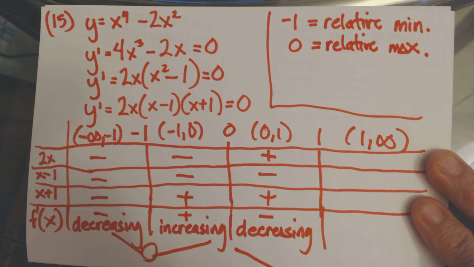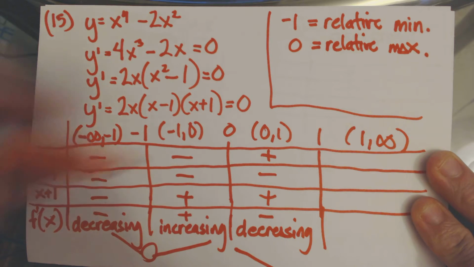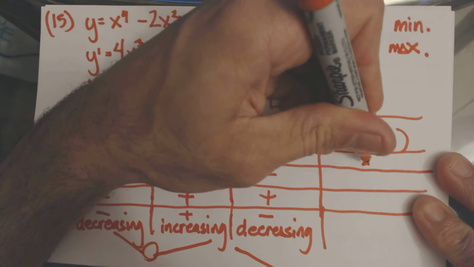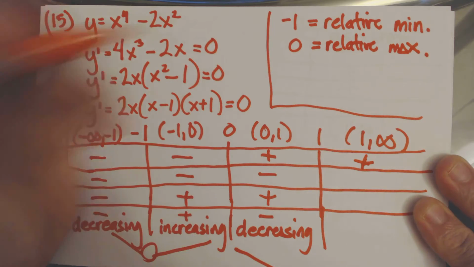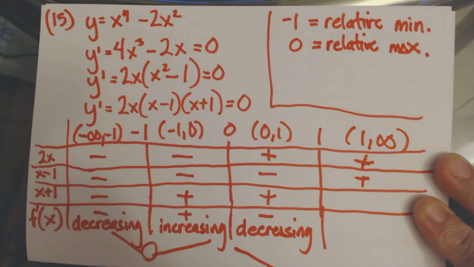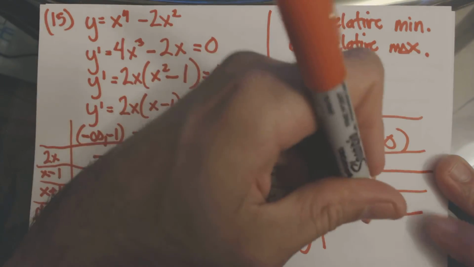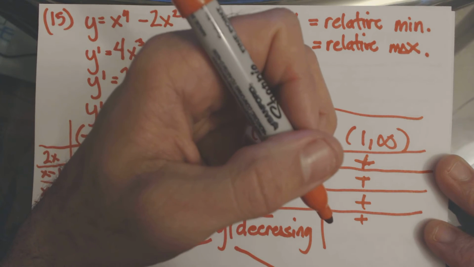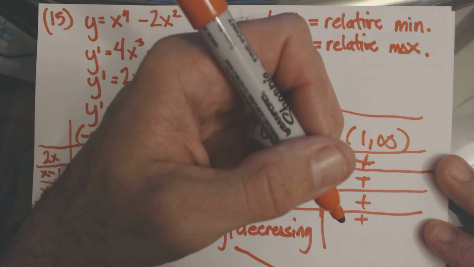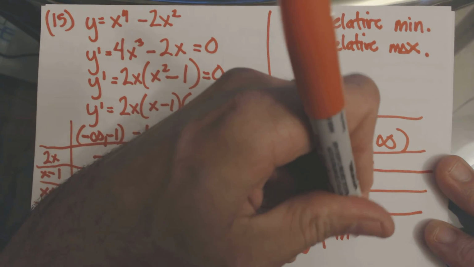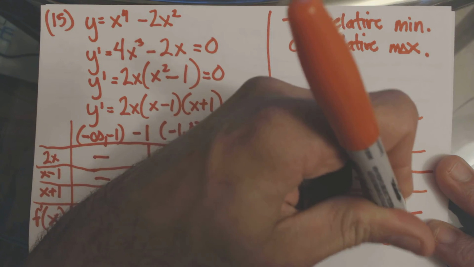And finally, between 1 and infinity, let's plug in 2. 2 times 2 is 4. That's positive. 2 minus 1 is positive as well. And 2 plus 1 is positive as well. That means the function has a positive derivative in the interval between 1 and infinity, which means that the function is increasing in that interval.